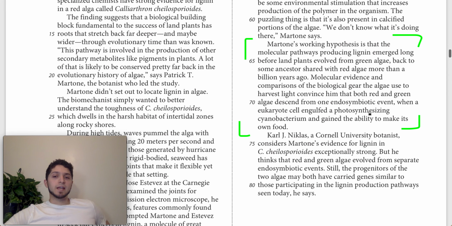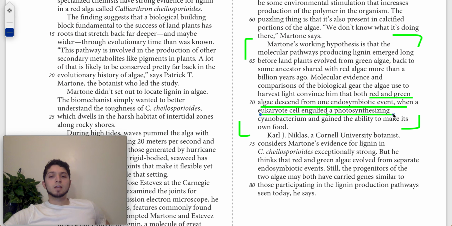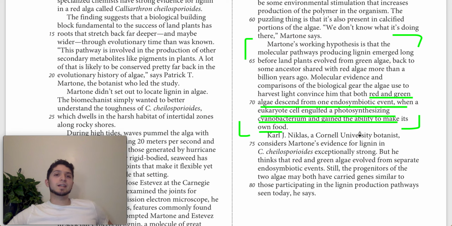The other thing that he says down here is that he's convinced that red and green algae descend from one endosymbiotic event, when a eukaryote cell engulfed a photosynthesizing cyanobacterium and gained the ability to make its own food. So the second point he makes about the evolutionary history of red and green algae is that he thinks they descended from this one, what he calls an endosymbiotic event, right?